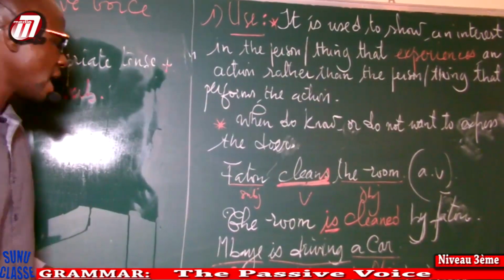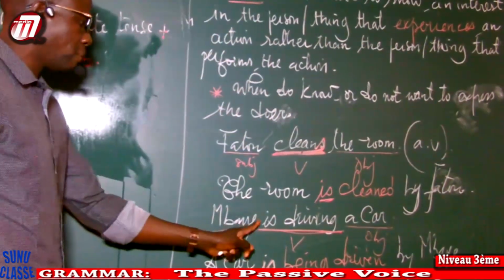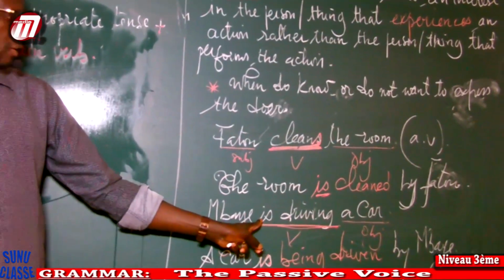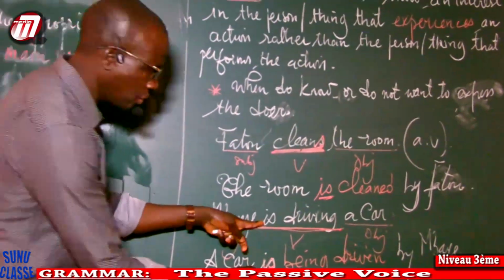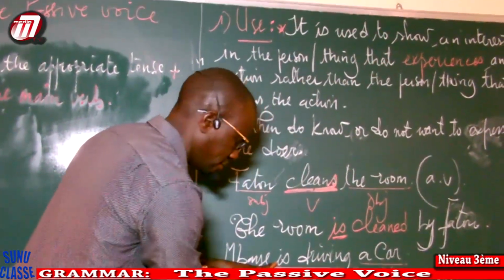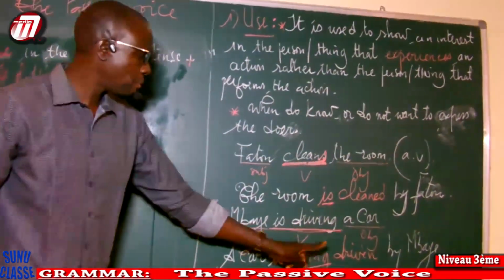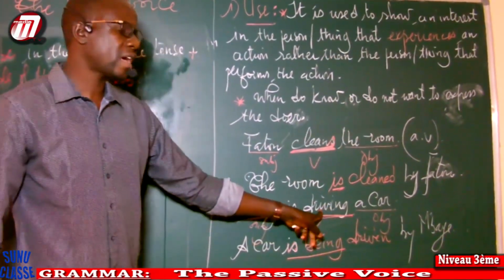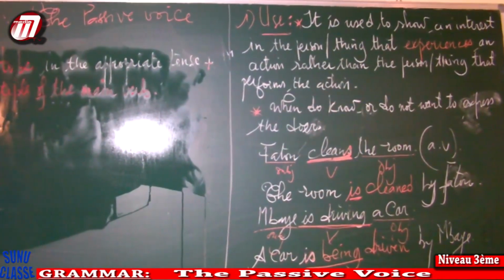In the second one you have, Mbai is driving a car, is driving is in the present continuous. I put to be in the present continuous. I'm going to have here is being. Is being is the present continuous of to be plus the past participle of the verb to drive. Okay, you have driven.